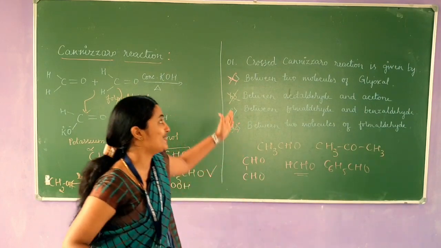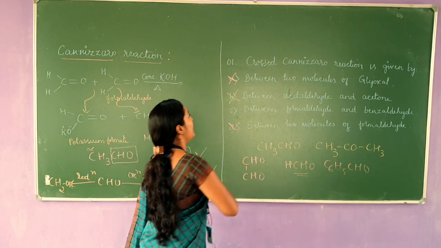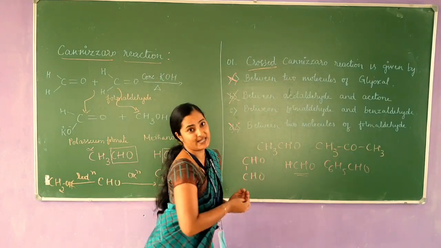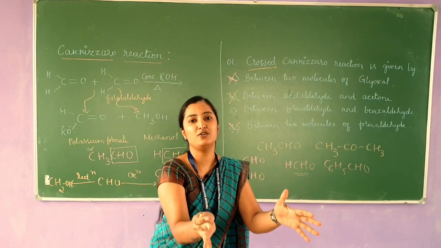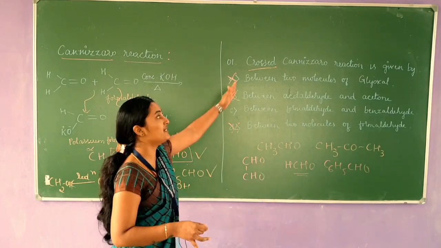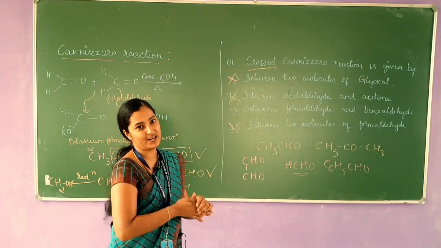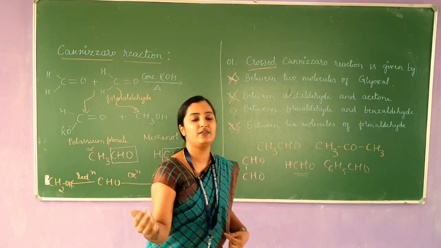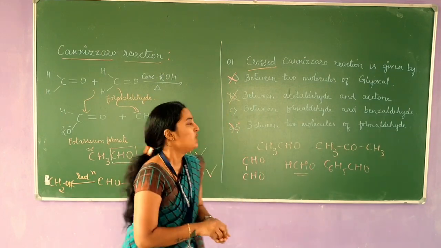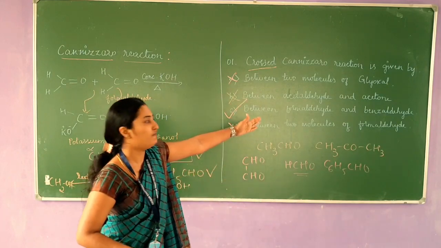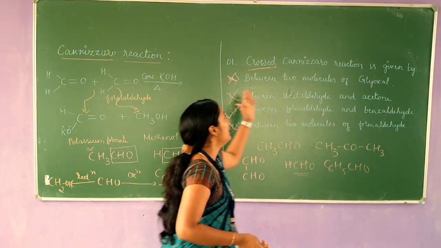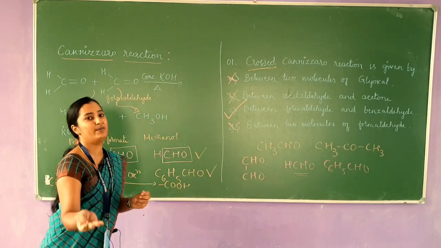But what is the question? The question is regarding the crossed Cannizzaro reaction. The Cannizzaro reaction takes place between the same kind of aldehydes. But crossed Cannizzaro reaction means between two different aldehydes, which gives you the right answer: between formaldehyde and benzaldehyde, the crossed Cannizzaro reaction will take place.